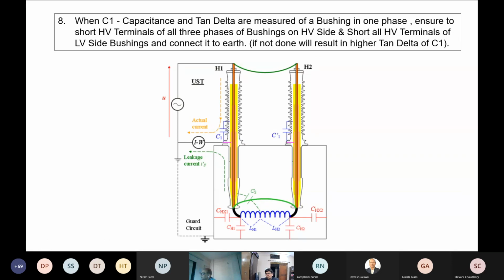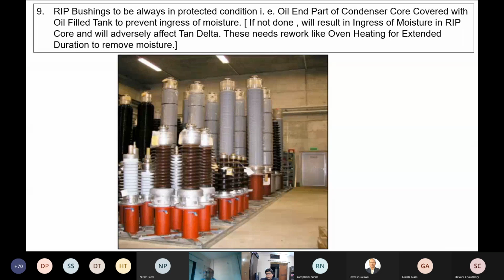Another error inside the transformer manufacturing factory, or at site also, is that when C1 is measured on one phase, we have to short the terminals of all the three phases on HV side. As well, if it is not measured on the LV side, we should connect the LV side bushing, short it, and connect it to earth. If not done, it will show into higher tan delta values. We have noticed it at many manufacturer locations.